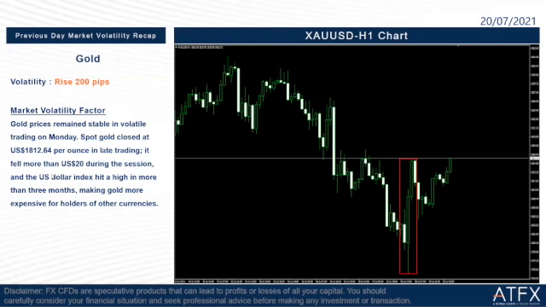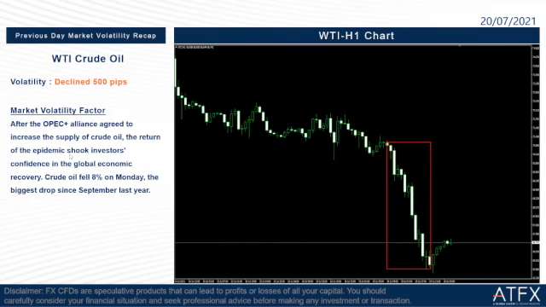Okay, let's restart again. Gold prices remained stable in volatile trading on Monday. Spot gold closed at 1812.64 US dollars per ounce in late trading. It fell more than 20 US dollars during the session. The US dollar index hit a high in more than 3 months, making gold more expensive for holders of other currencies.